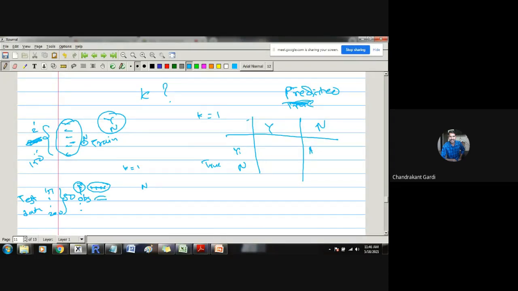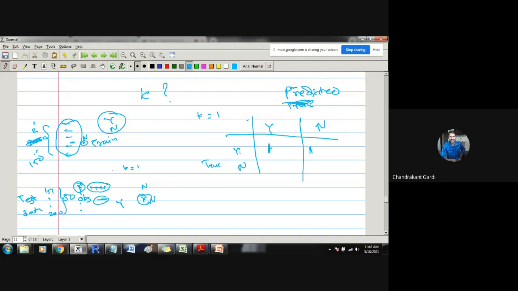Then we will focus on the second observation. For the time being we will forget about its class label. We will ask this observation to go and bring its nearest neighbor in the data, and based on the class label of the nearest neighbor, we will assign this observation the class label yes or no. Fortunately, suppose it was yes, and it is now again classified to be yes.